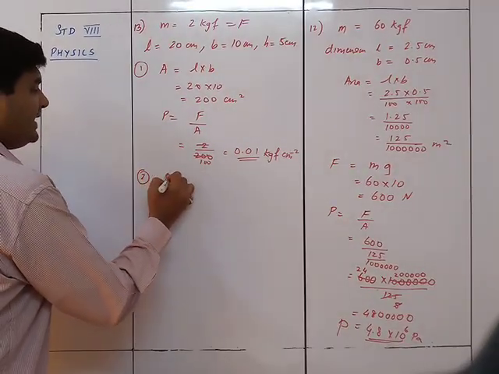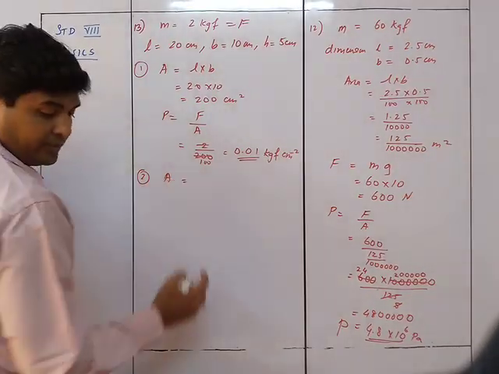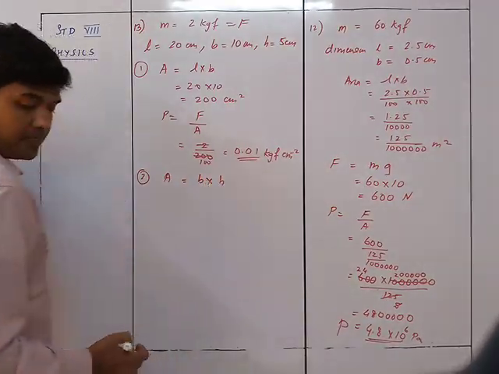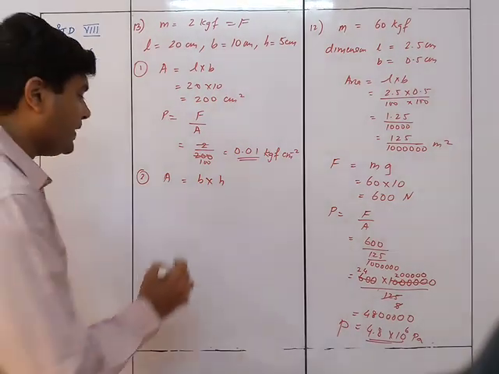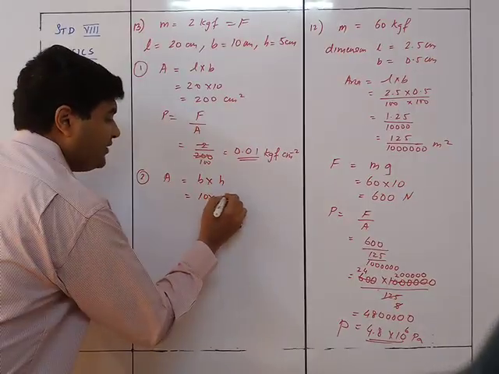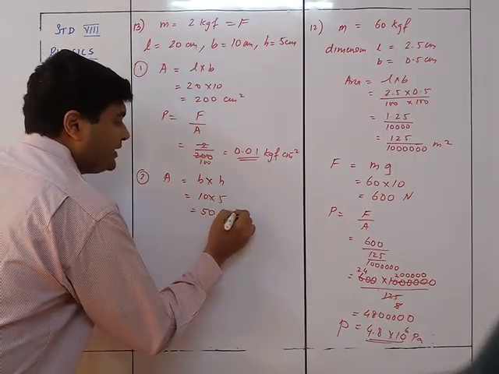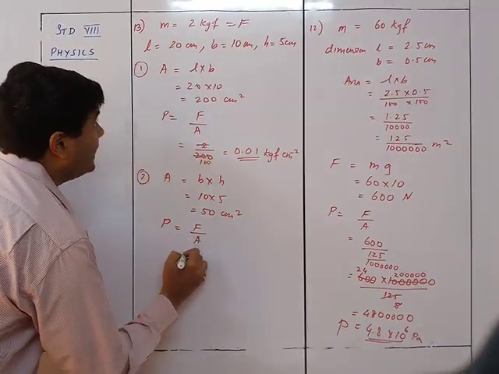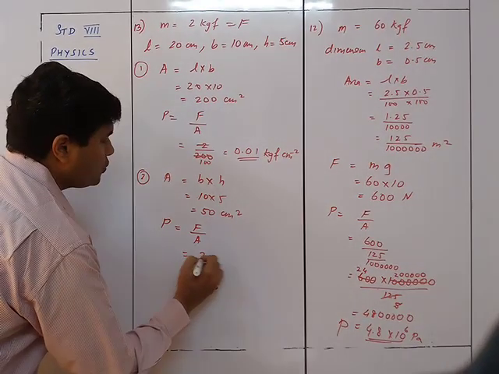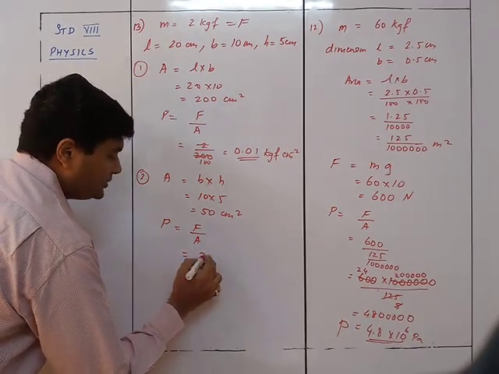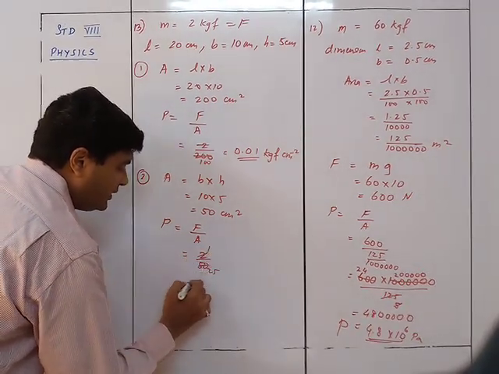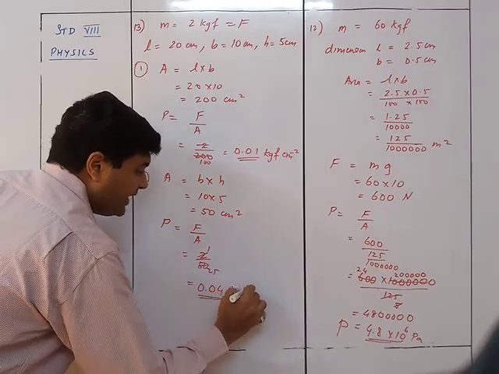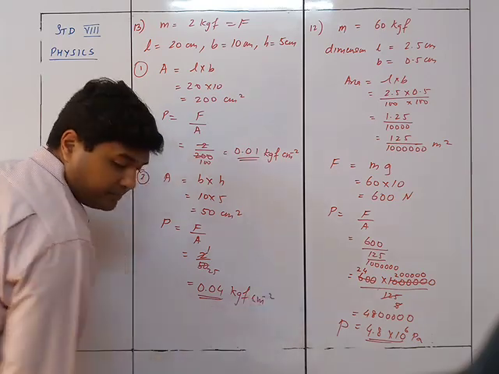The second one, area is equals to, they have given you, it is the breadth into height. Okay, it is breadth into height, which is 10 into 5 is equals to 50 centimeter square. So pressure is equals to force upon area. That force is nothing but 2 upon 50. So that's 1 upon 25. That will be 0.04 kgf centimeter square.